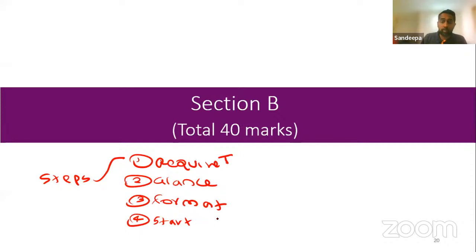Especially with a sole proprietor question, you have to start with the additional information. Generally, you start the question with the information. Once you have done everything, the last step is finalizing. That is where you close your accounts and get the final answer. So you follow these 5 steps when you answer the second paper.